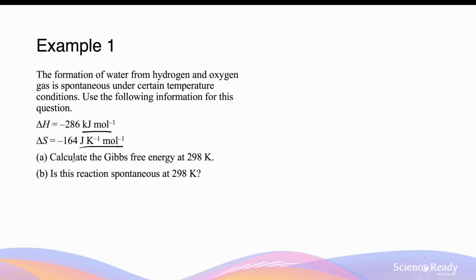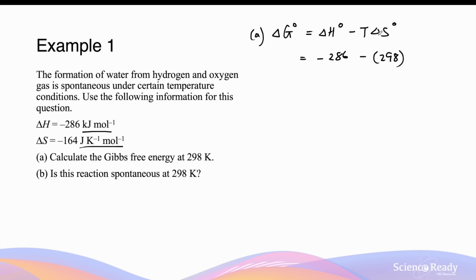So part A, calculate Gibbs free energy at 298 kelvins. So assuming that this is under 1 atmospheric pressure as well, when you're calculating this at room temperature, this is also the Gibbs free energy naught, ΔG°. So this is equal to the ΔH° minus temperature times the ΔS°. So we have minus 286 minus the temperature, which is 298.